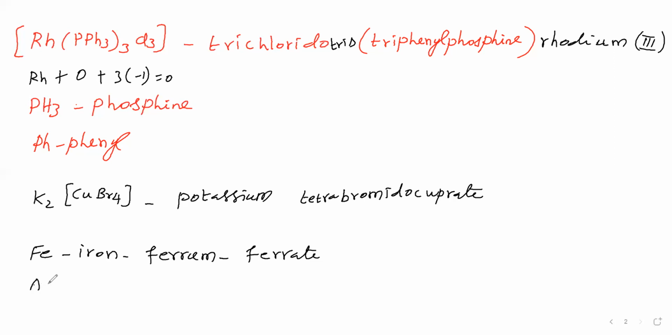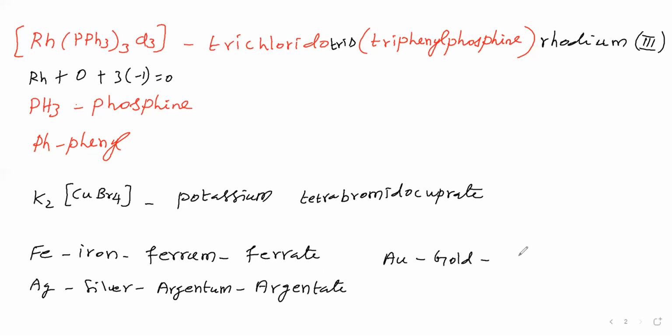Silver, Ag, its Latin name is argentum, and we say argentate if silver is present in the anionic complex. Then Au is gold, and its Latin name is aurum. We say aurate if gold is present in the anionic complex.